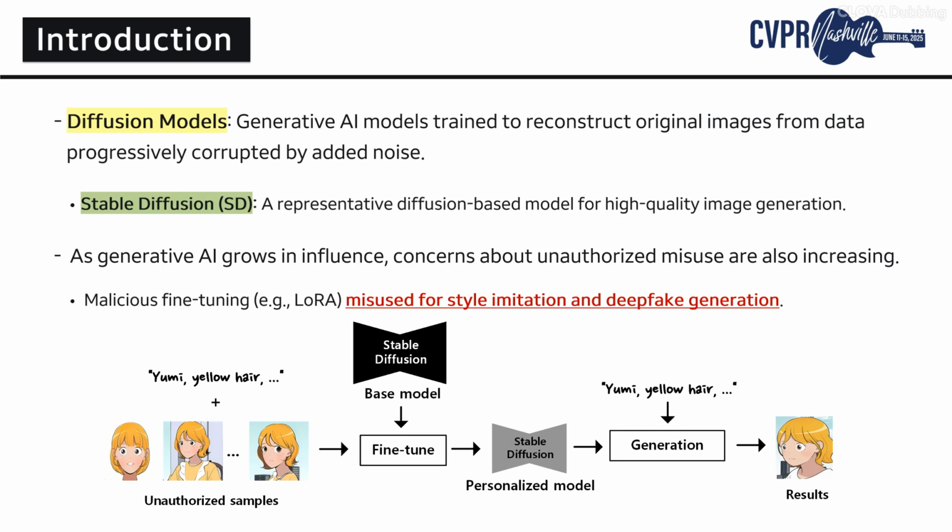Diffusion models are generative AI systems that produce images by progressively removing noise from random data, resulting in high-quality visual outputs. Let's briefly look at how unauthorized fine-tuning can misuse generative models, like Stable Diffusion. As illustrated in this diagram, a small number of unauthorized samples, here images of a character named Yumi, can be used alongside text prompts to fine-tune a diffusion model. Once fine-tuned, this modified model can effortlessly generate new content, replicating the original style or character.